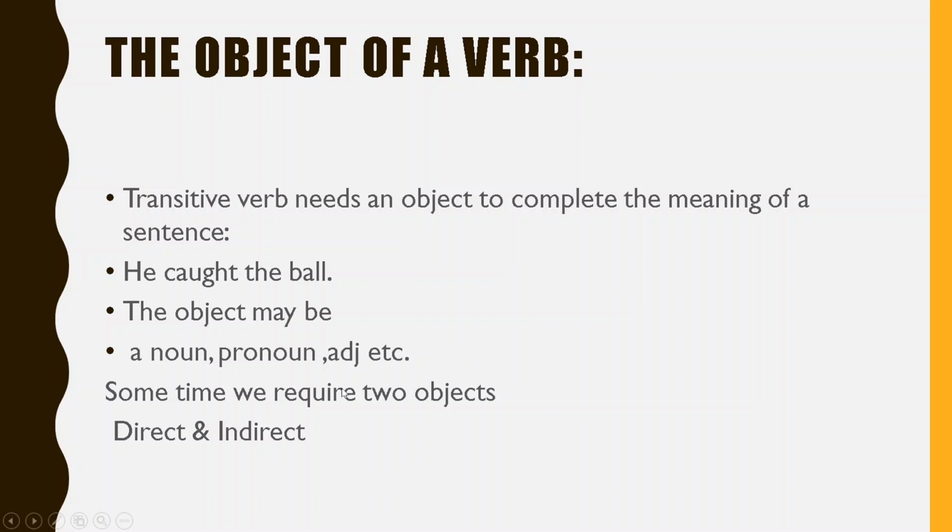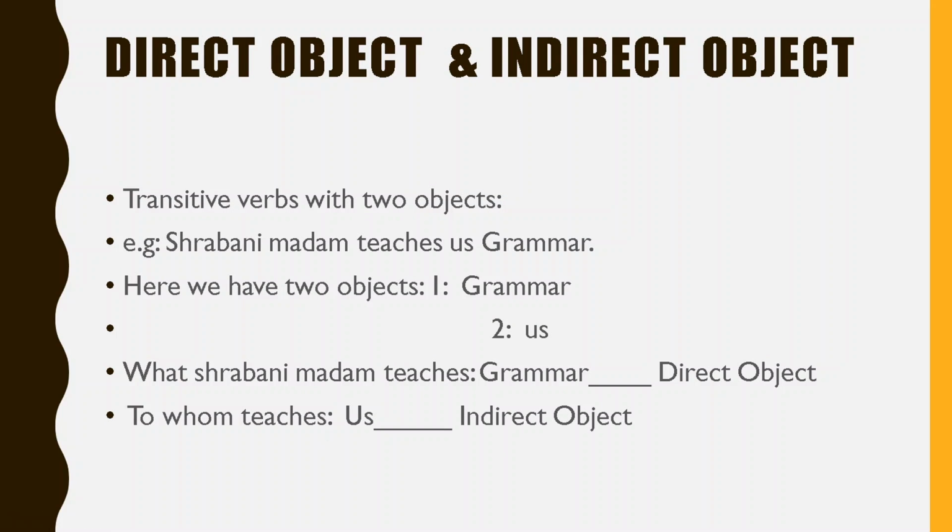Sometimes the transitive verb requires two objects. How will it require two objects? Let's see. Transitive verb with two objects. I am giving one example. Shravani madam teaches us grammar. So, Shravani madam teaches us grammar.